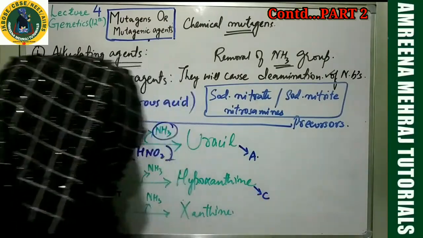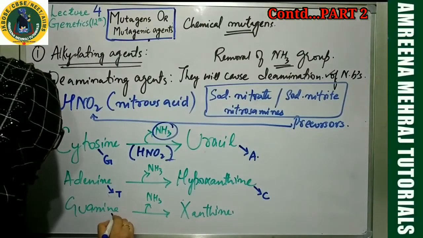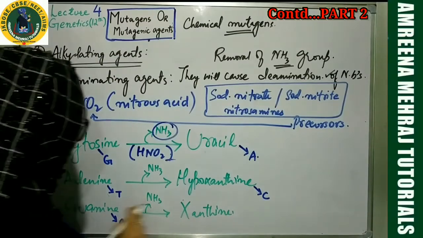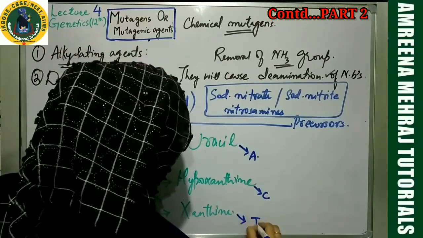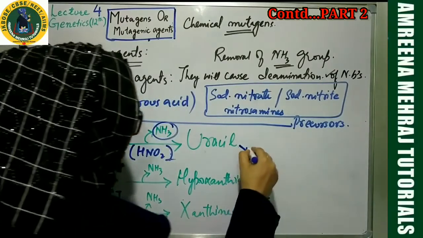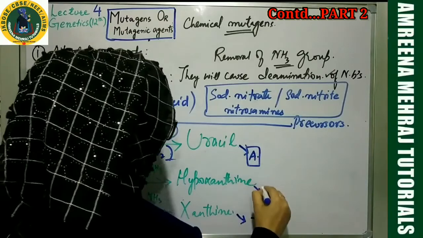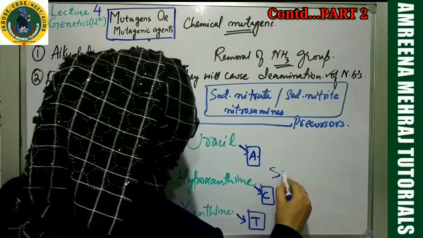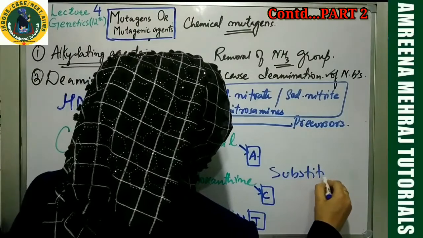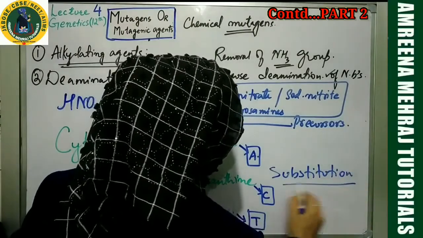See, the characteristics are changing. Guanine pairs with cytosine, but xanthine doesn't pair with cytosine. It pairs with thymine. See what has happened? A wrong base is attached. What do you call this? Substitution type of mutation.